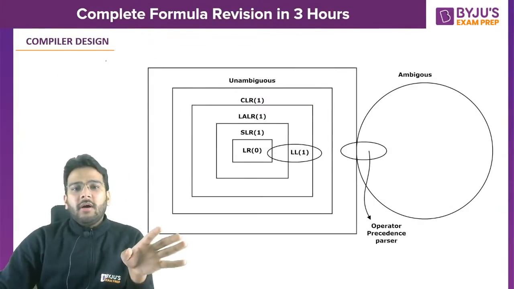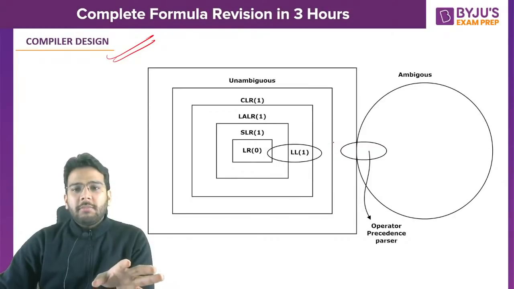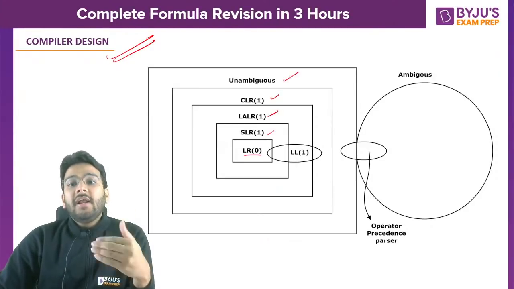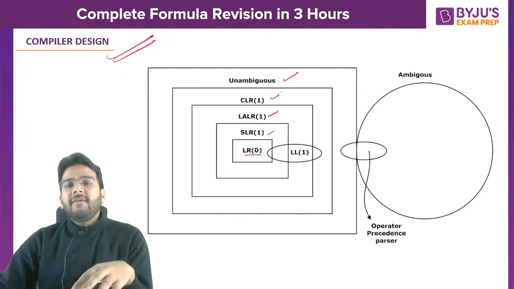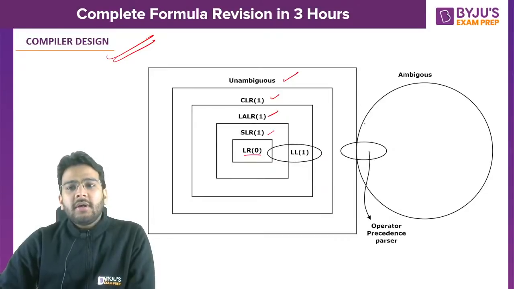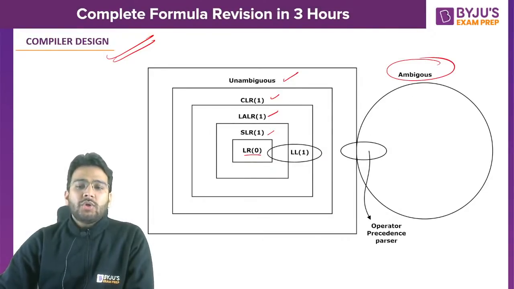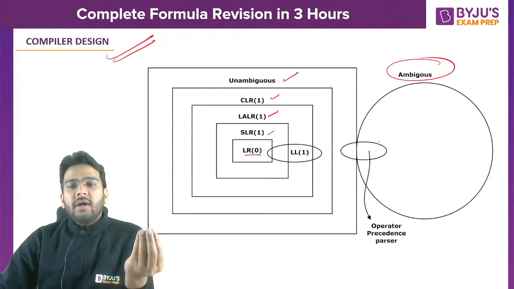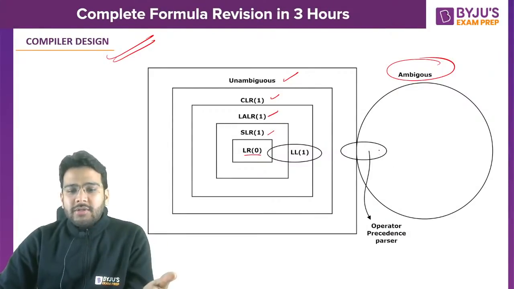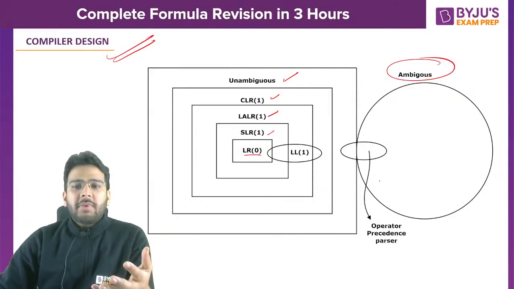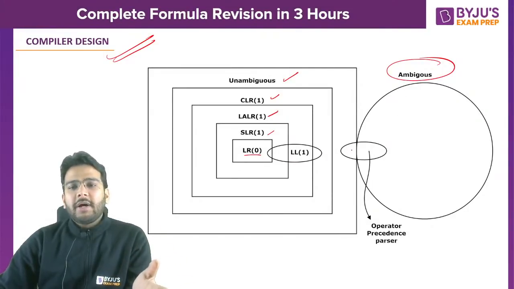This is the most important diagram in case of these bottom-up parsers, right? Here you know this LR0, then you have SLR1, LALR1, CLR1, and then unambiguous grammars. That means we have some unambiguous grammars which cannot be parsed by any of these LR parsers, right? And we have ambiguous grammars also. So we have the operator precedence parser. We know this operator precedence parser can parse some of the ambiguous grammars, not all. Some of the ambiguous grammars can be parsed by this operator precedence parser, and some unambiguous ones also it can parse, right?